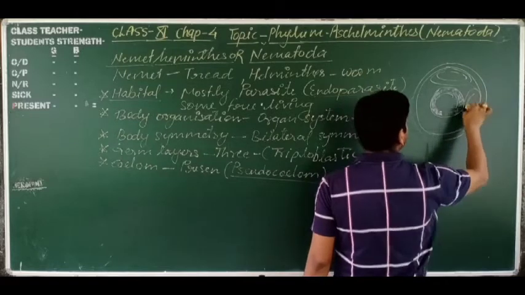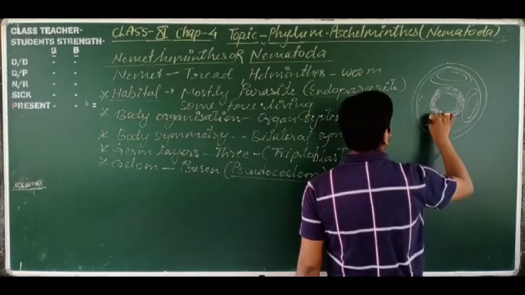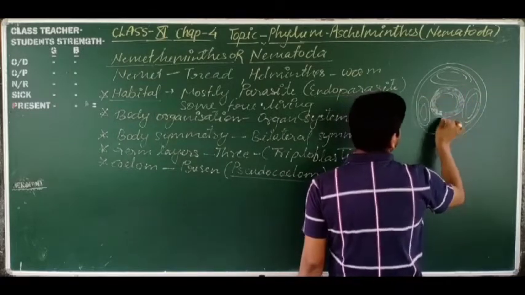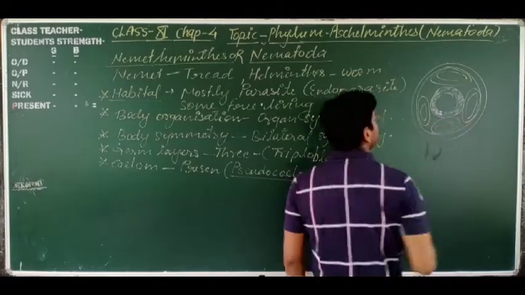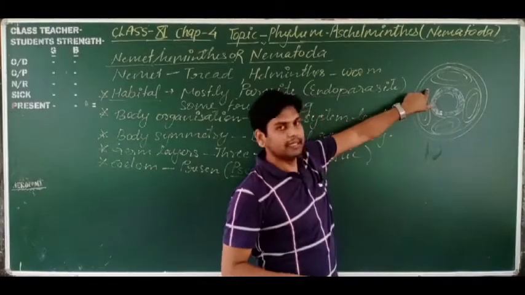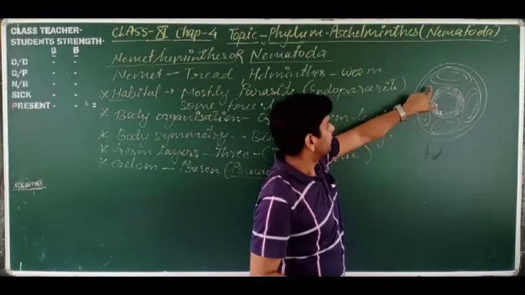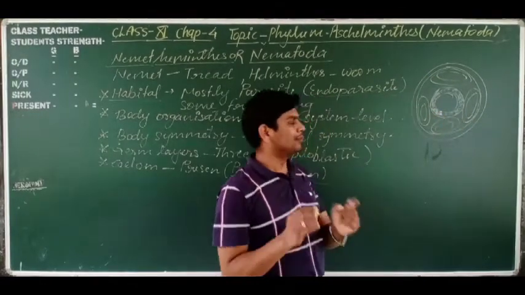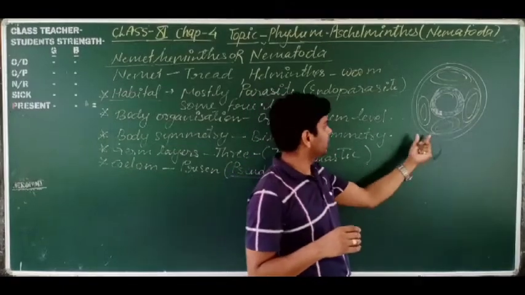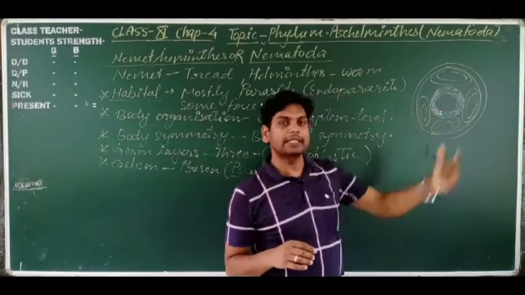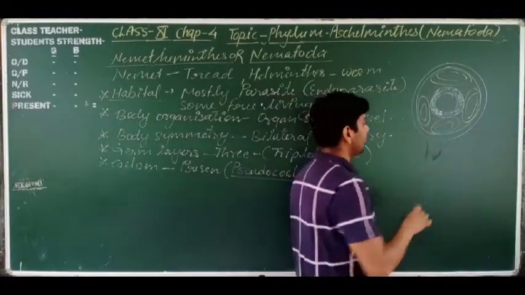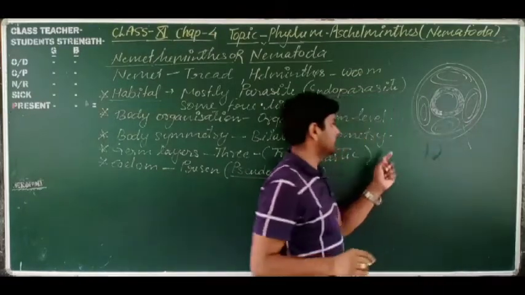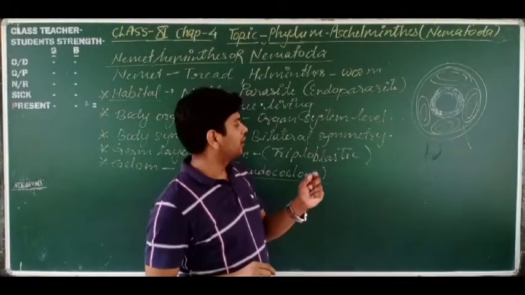These are the patches of coelom. You can see little bits of space here and here. These are smaller spaces, not a complete cavity. That is why this coelom is present but incomplete.